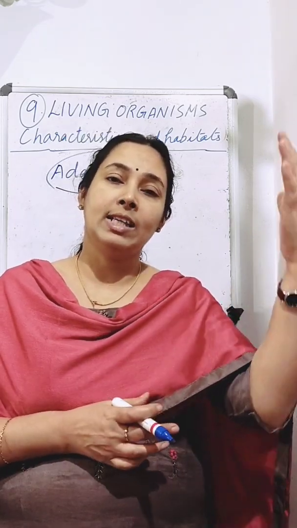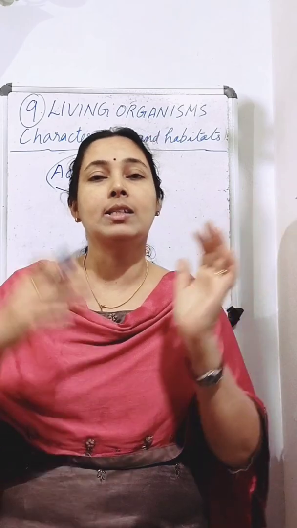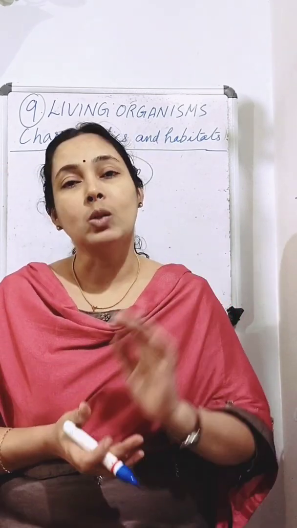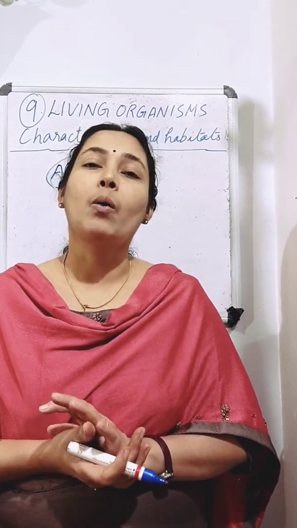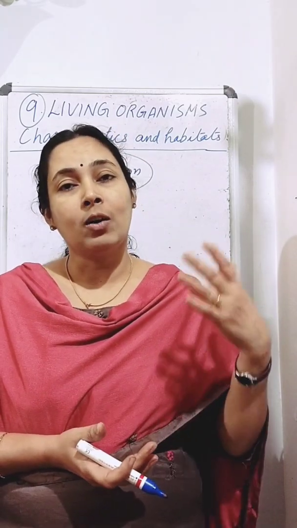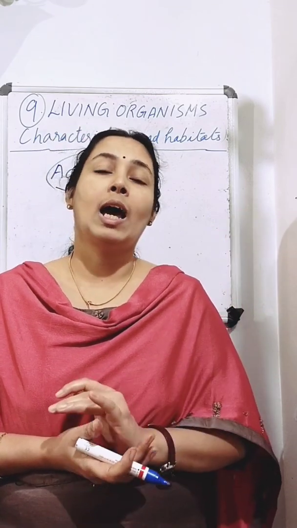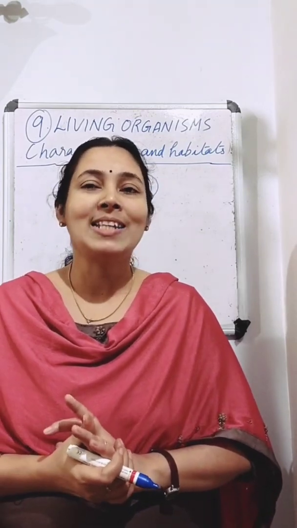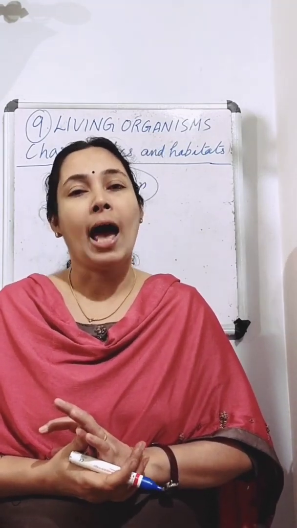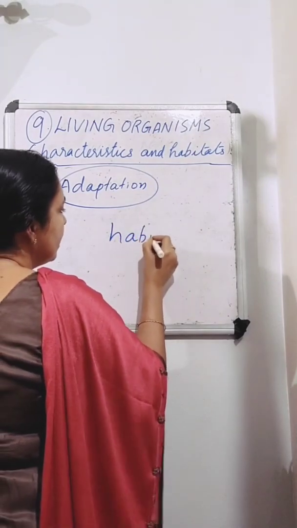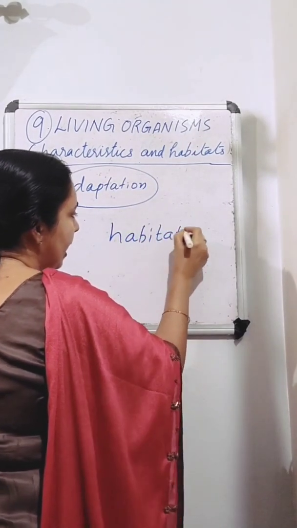If they are living in desert, they will have some other adaptations. If they are living in water, they will have some other adaptations. So adaptations differ according to their place of living. So that is why fish cannot live out of water and camel cannot live in sea. The place where the organisms live is called habitat. So what is habitat? Habitat means the place where the organisms are living.